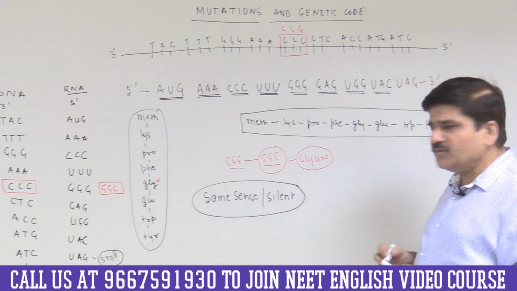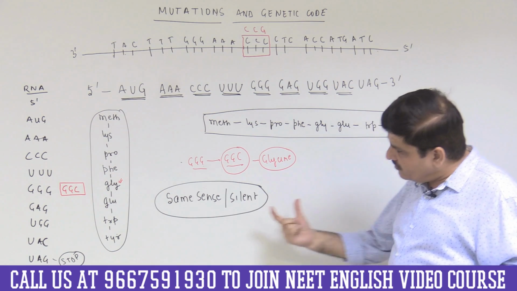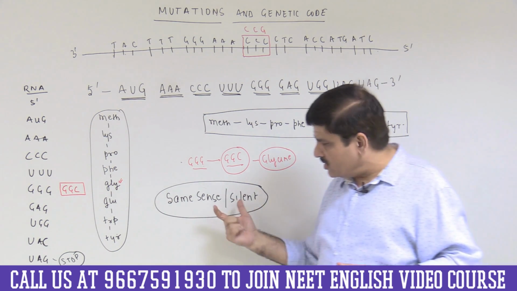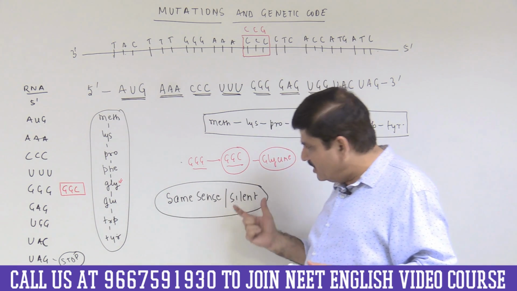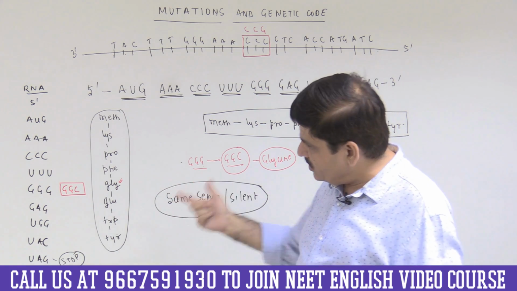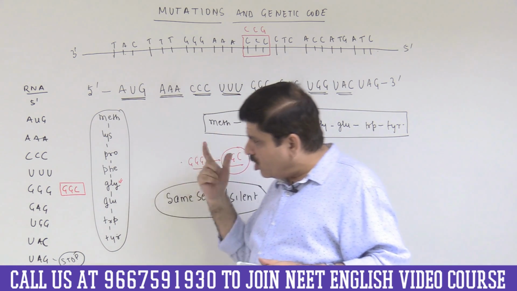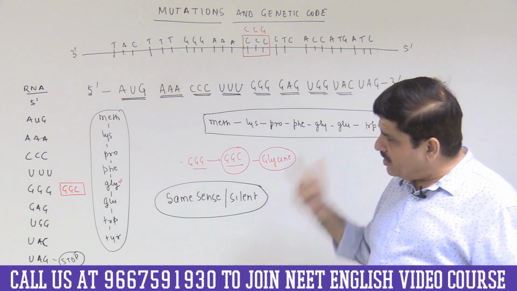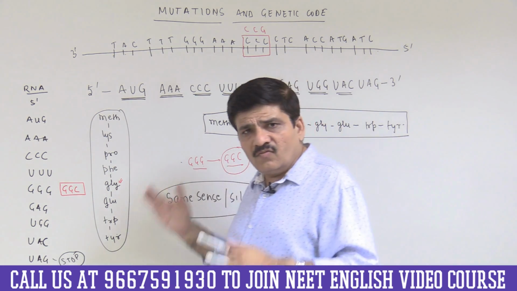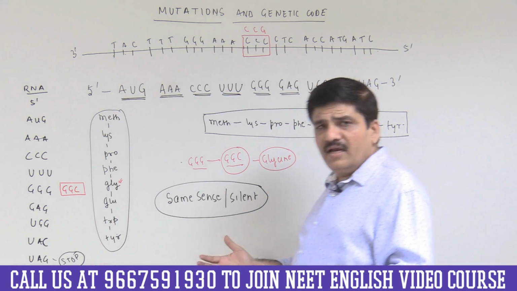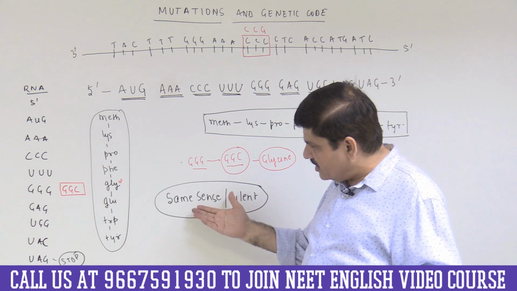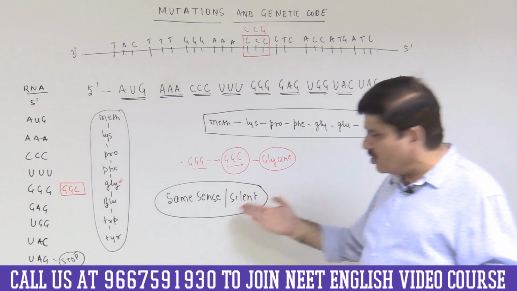I hope this is absolutely clear. So we are looking at the first of the mutations, which is called same sense or silent mutation. I am saying silent or same sense because in spite of the mutation, the amino acid incorporated into the peptide chain remains the same, it doesn't affect the structure of the protein at all, and it does not make any effect, and therefore we are saying that this is same sense or silent.